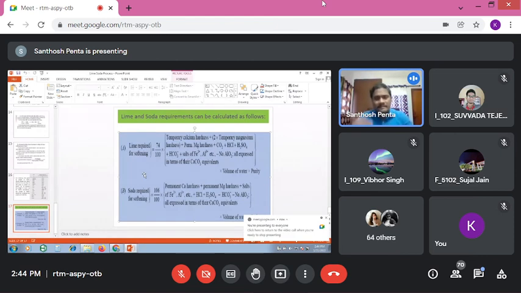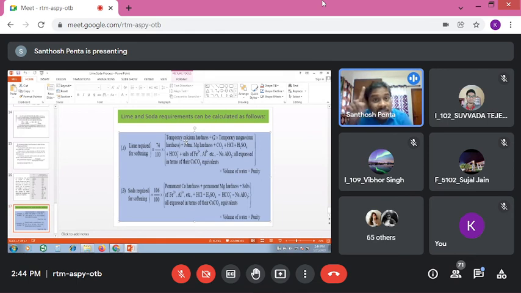Don't worry. So here, magnesium chloride is there. Magnesium chloride means lime plus soda is required: 1 mole of lime, 1 mole of soda. So lime requirement is equal to 74/100 into, bracket, magnesium chloride, because for permanent magnesium chloride 1 mole of lime is required, in equivalence of calcium carbonate, bracket close, into volume of water and purity factor. Magnesium chloride was given as 20 ppm. So don't substitute 20 here. What you have to do?